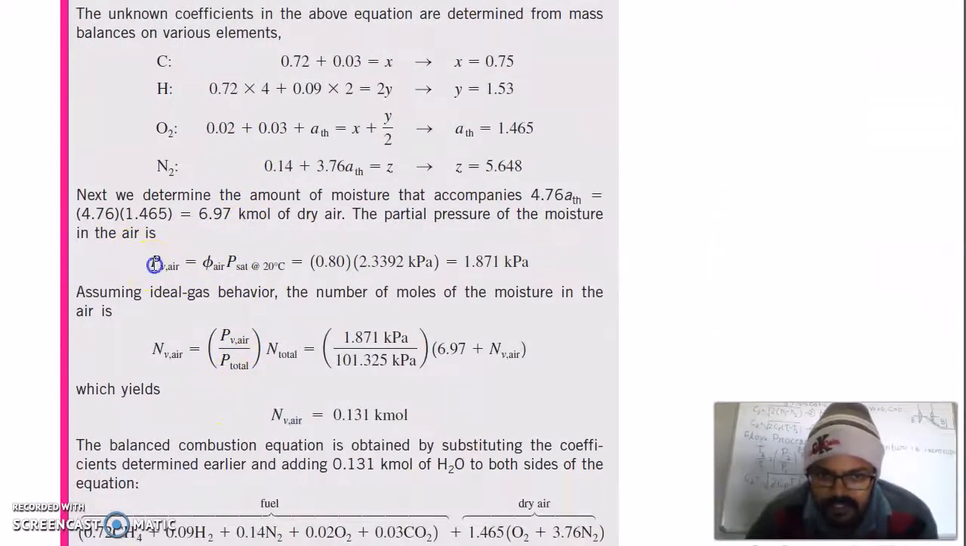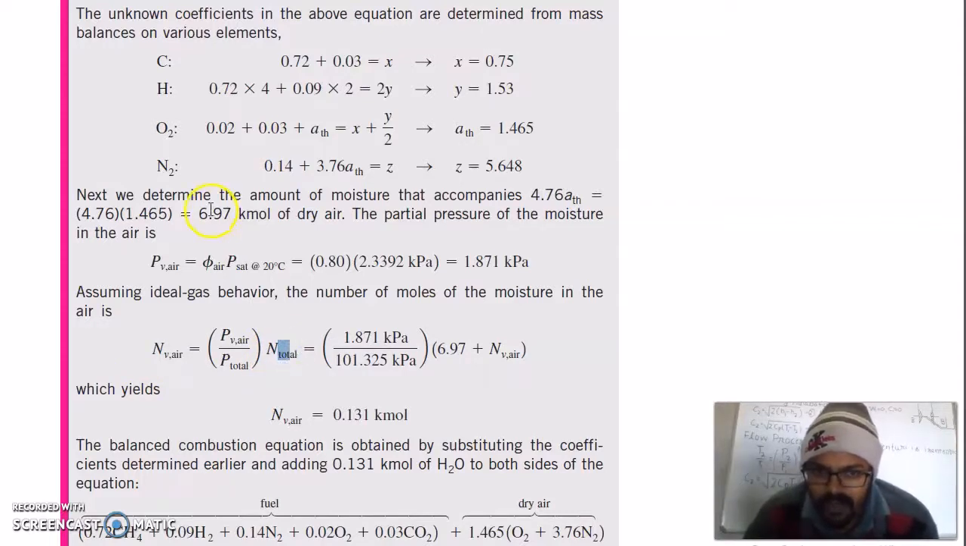So we will find first that we know vapor pressure of air is equal to relative humidity multiplied by pressure saturated at 20 degrees Celsius, which is 2.33. The partial pressure, or pressure of the vapor, is equal to 1.871 kilopascal. Now pressure and number of moles are related. So ratio of pressure of vapor to total pressure is equal to number of moles of vapor divided by total number of moles.